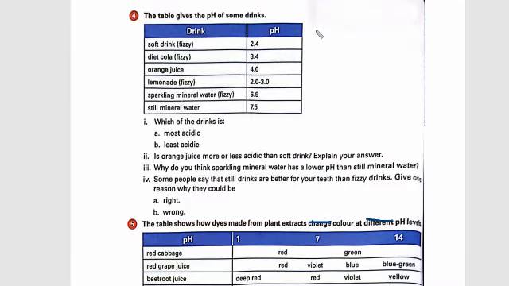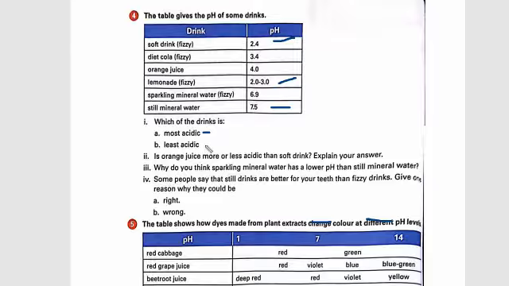So if you have recalled it, now let's have a look at the table and see which drink is most acidic. Do you think the most acidic is at 7.5, or do you think that 2.0 or 3.0 is strong acidic? Do you think that 2.4 is the strongest acid? Let's recall that topic again and you will get your answer.